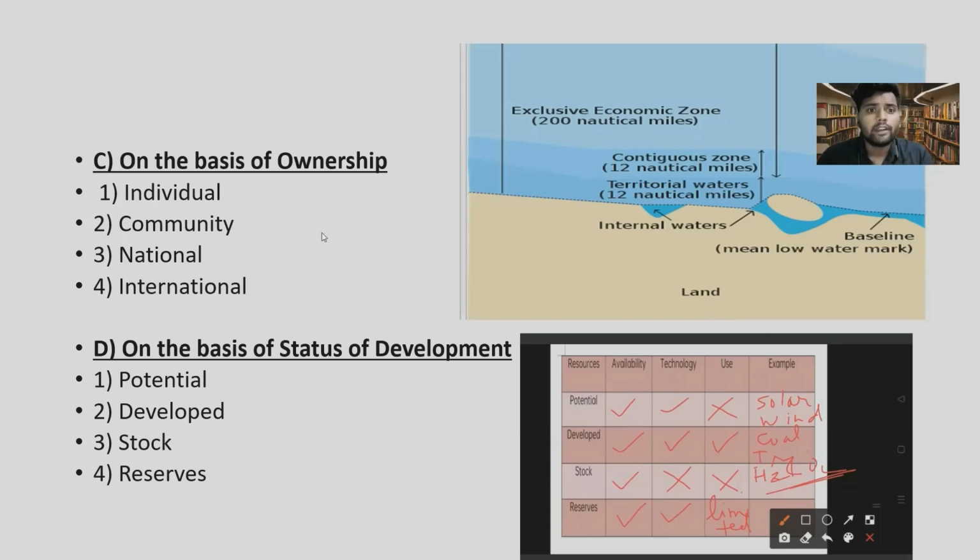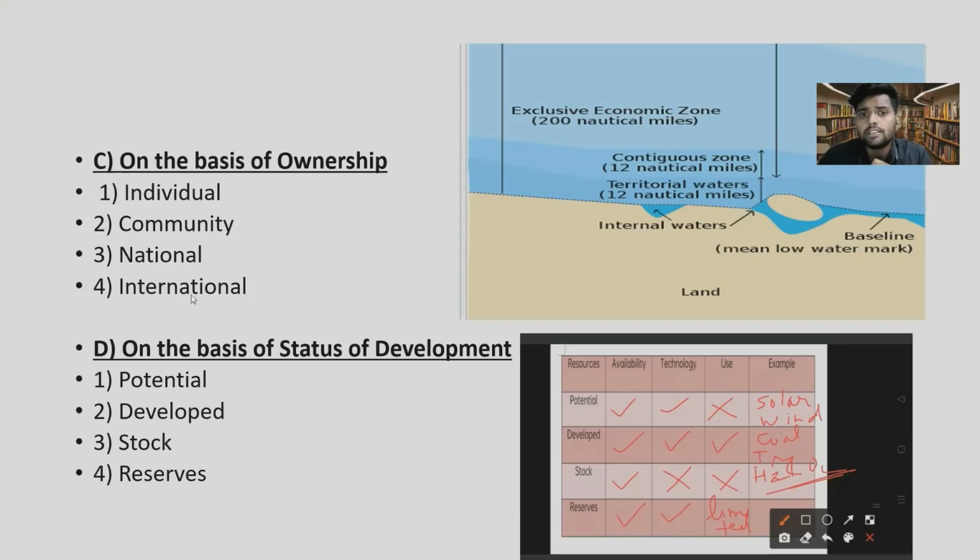Now, what are international resources on the basis of ownership? There are many international institutions for different purposes. Like we have the United Nations Organization for security and peace of the global world, and we have the World Bank for the monetary policy and the financial issues of the world. Similarly, we have an international organization for resources and economic development, called UNCED, United Nations Conference on Economy and Development.